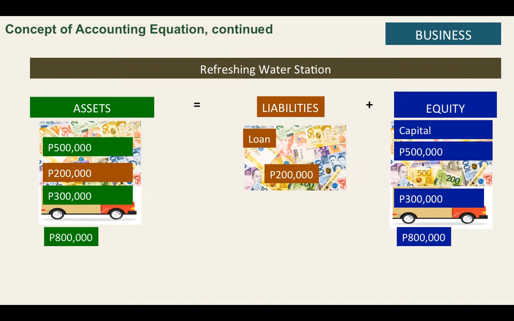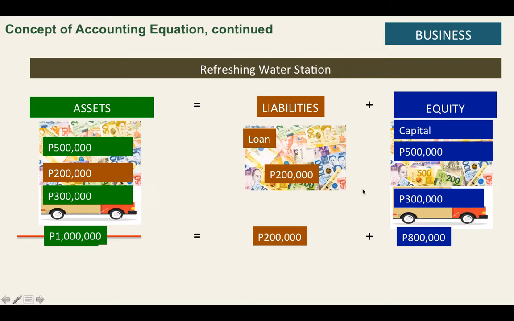So in this case, the business will now have 1 million in assets: 700,000 cash and 300,000 vehicle. So the business accounting equation will be assets of 1 million and liabilities of 200,000 plus the equity of 800,000, which is the capital of the owner.